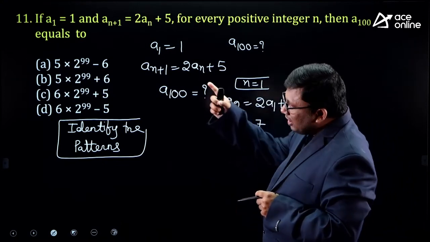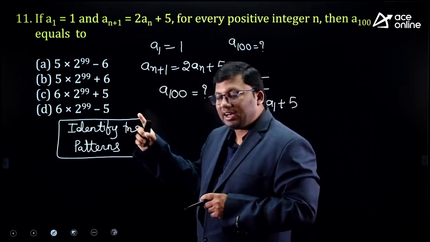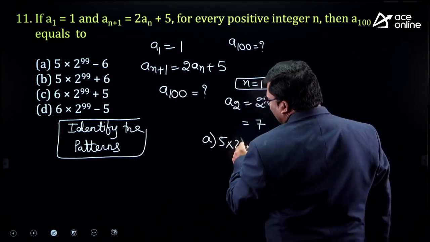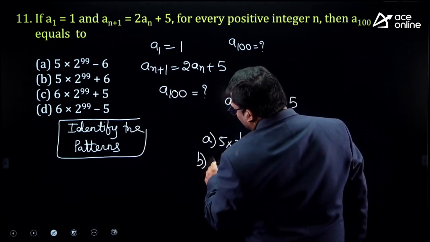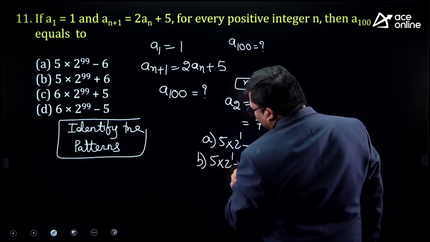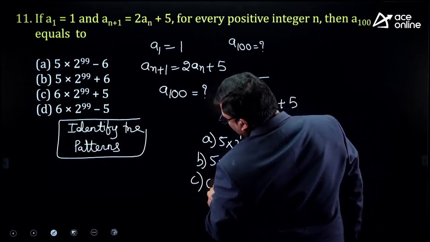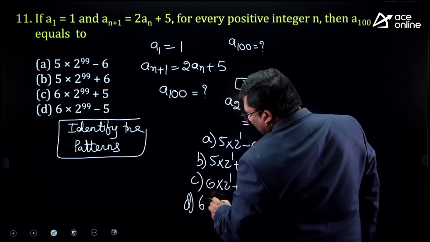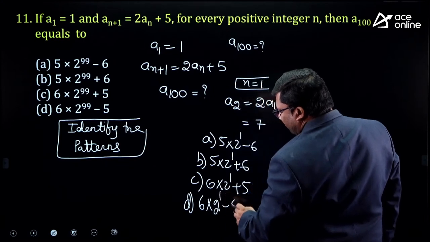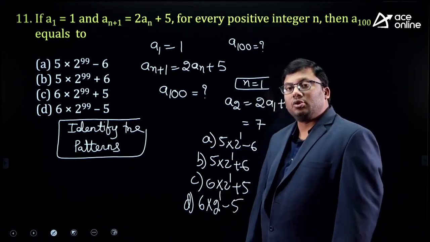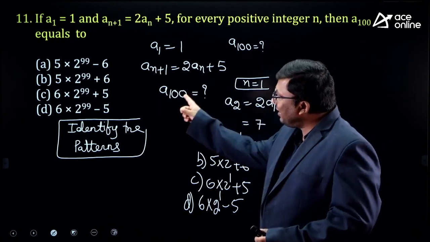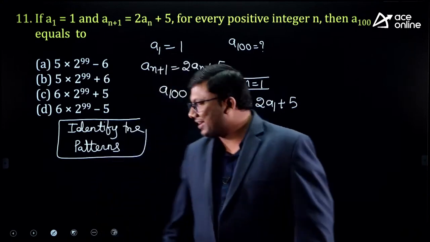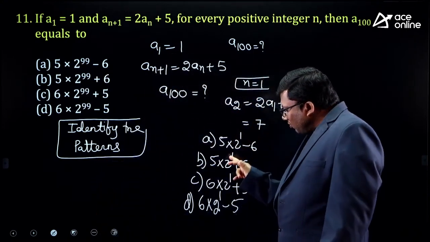Now, if it is 2, powers of 2 in the answer options are 99. First option, it will become 5 into 2 power 1 minus 6. Second option, 5 into 2 power 1 plus 6. Third option, 6 into 2 power 1 plus 5. Fourth option, 6 into 2 power 1 minus 5. See, if it is 100, all the powers are 99. 99 is 1 less than 100. If it is 2, powers are 1 less than 2.